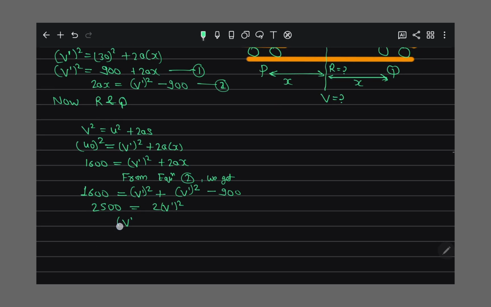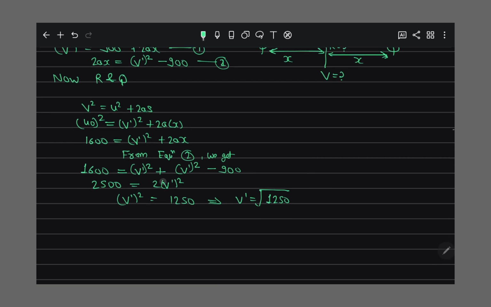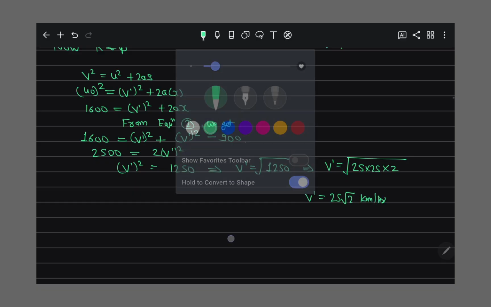So v dash square is equal to 1250. So v dash is equal to the square root of 1250, right? If I take the square root of it, it comes out like this: 25 into 25, that is 625, and into 2. So here v dash comes out to be 25 root 2 km per hour. Understand?